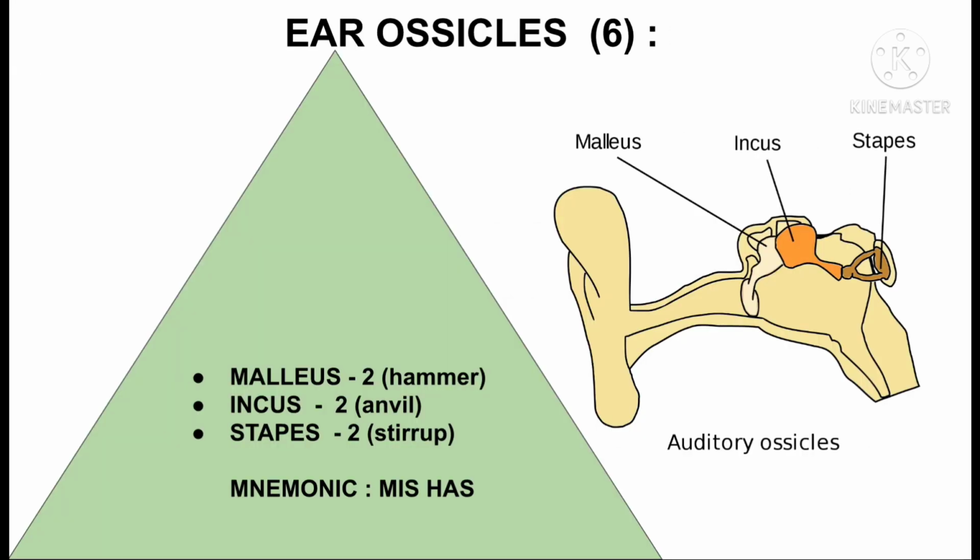Now the ear ossicles. There are 6 ear ossicles in our body, out of which 3 are present in each ear. The 3 ear ossicles are malleus, incus, and stapes. Malleus is hammer shaped, incus is anvil shaped, and stapes is stirrup shaped. The mnemonic for remembering that is MISHAS. M means malleus, I means incus, S means stapes, H means hammer, A means anvil, and S means stirrup.